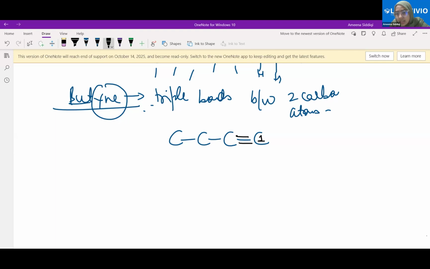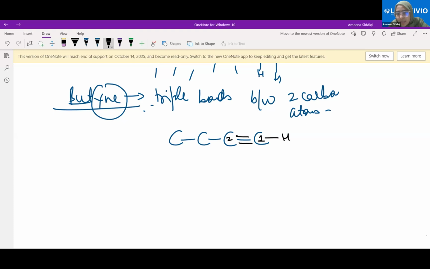The first carbon atom now needs how many hydrogen atoms? One. Excellent. The second one will need how many hydrogen atoms?